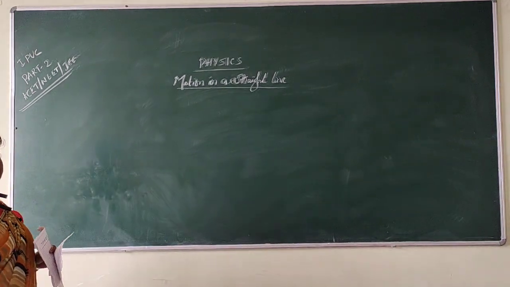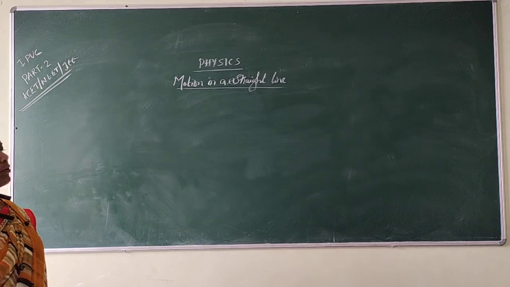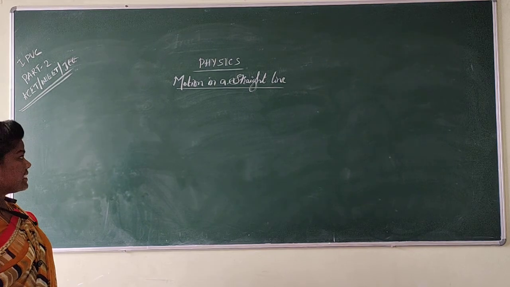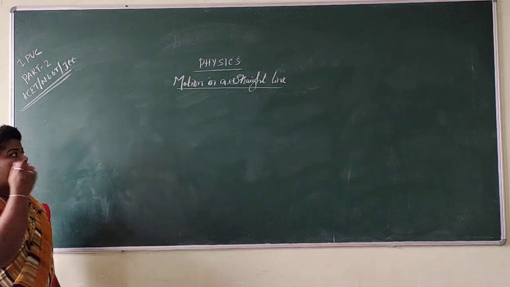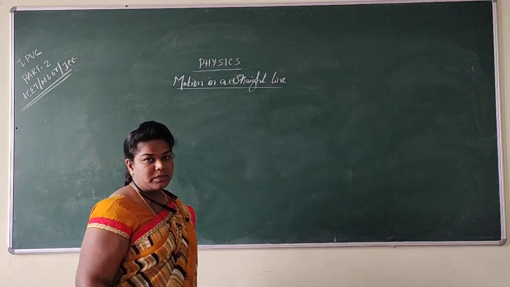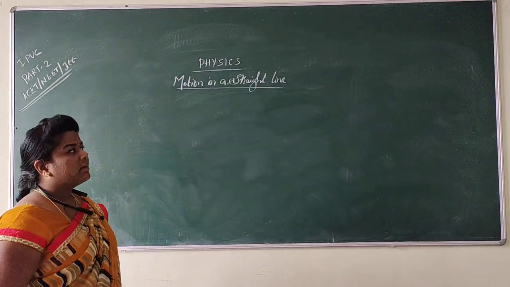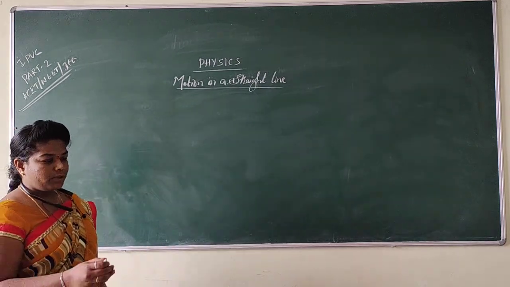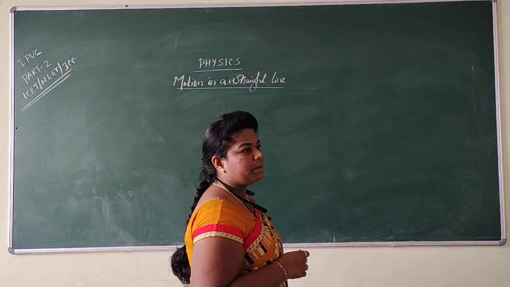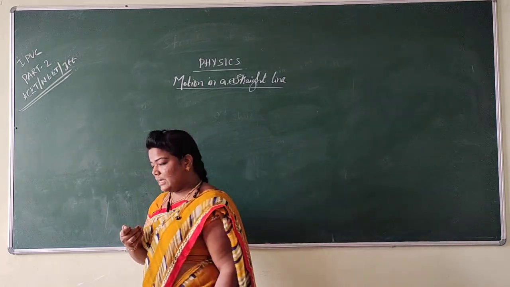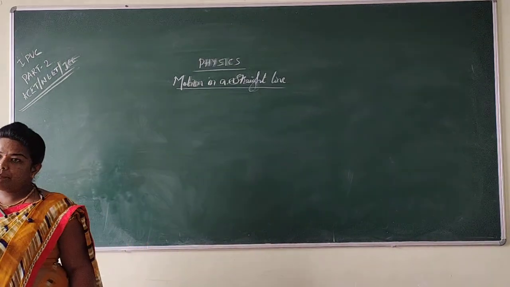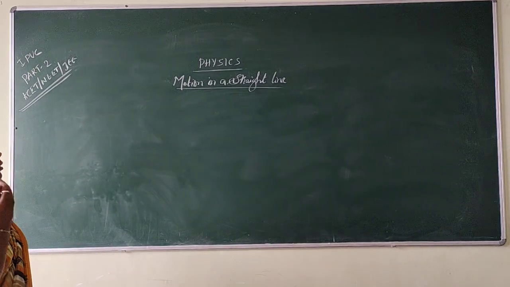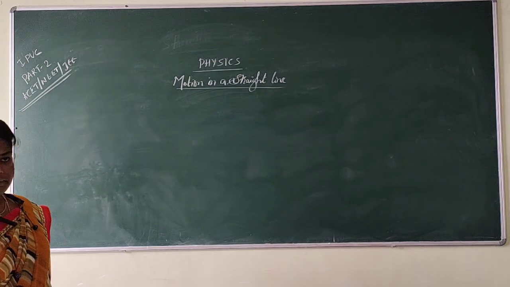Hope you all solved a few of the questions that we discussed in our previous class related to the competitive part, that is KCET, NEET and JEE. Now, my dear students, I am moving towards the second part, the continuation of the questions that we discussed in the previous class. We discussed only about 5 questions in the previous class. Now let us solve some more bits which are related to the motion in a straight line chapter.